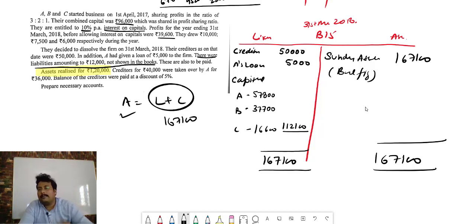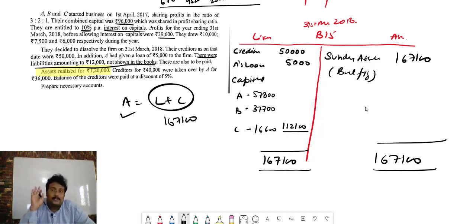So bacha, when we prepare the balance sheet and balance sheet is not matched after transferring everything, if it is not matched in the asset side, it will be sundry assets. And if it is not matched in the liability side and capital is not given, so that balancing figure will be capital. That already we studied in class 11 in complete record. Balancing figure in the liability side was act as a capital. So here balancing figure in the asset side will be known as sundry assets, 1,67,100. Now you have balance sheet and you can simple open realization.